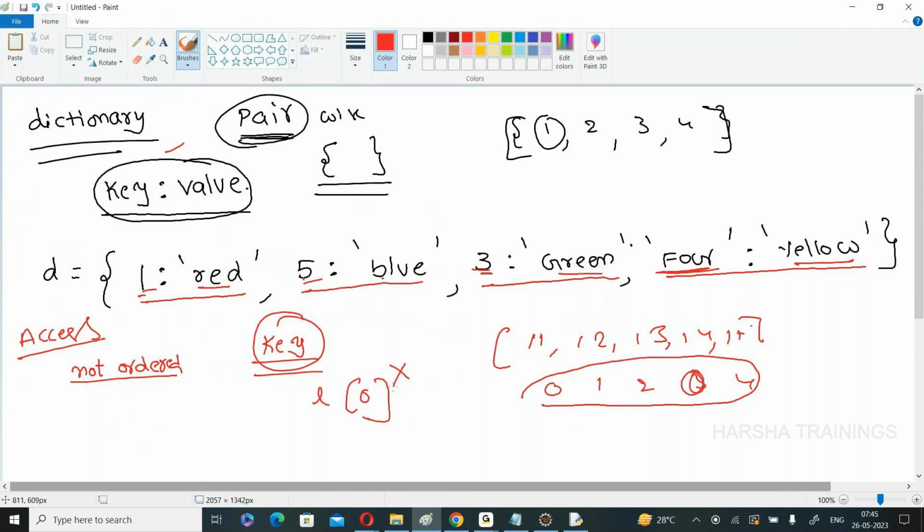Similarly, in the dictionary also, the values are duplicated. The values are duplicated, yes or no? But the keys are not duplicated. Clear the point? Why keys are not duplicated? If keys are duplicated, it is not possible to access.